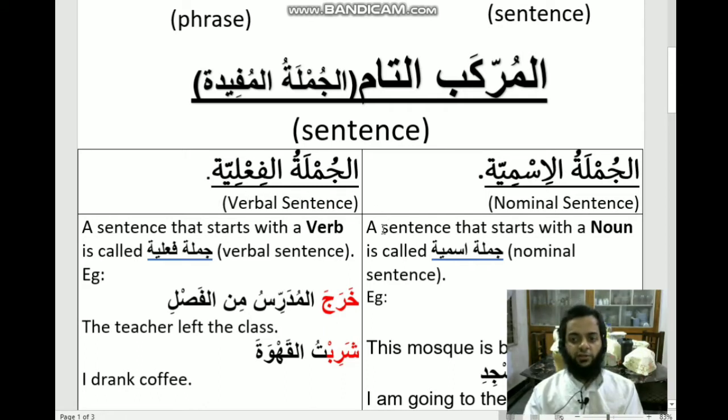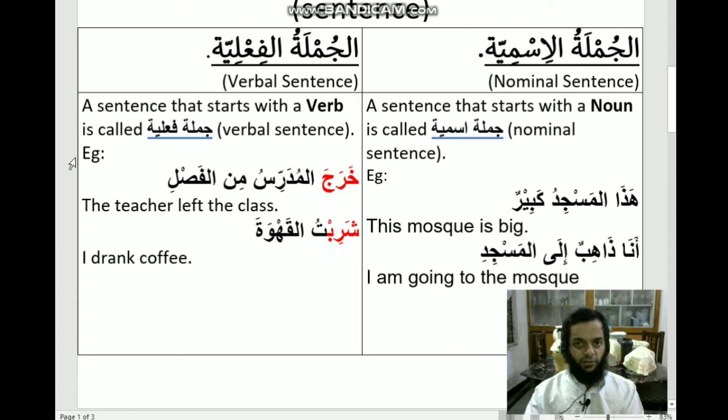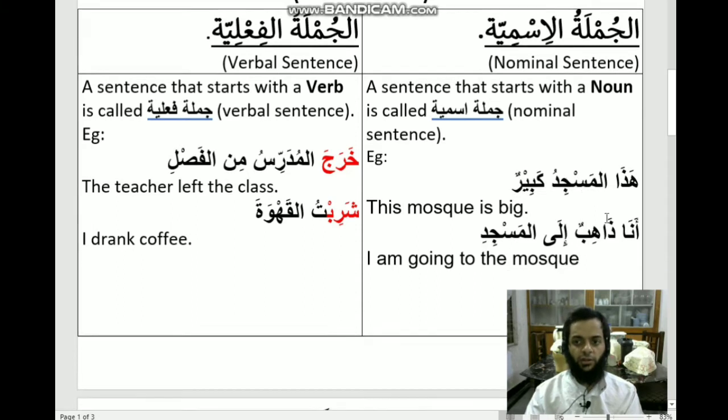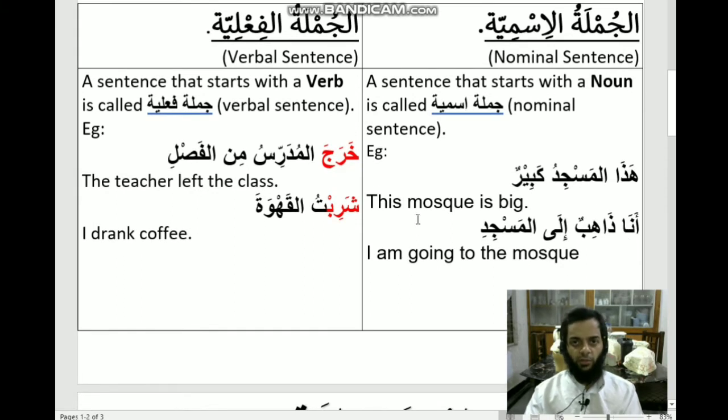A sentence that starts with a noun is called Jumla Ismiya or nominal sentence, and a sentence that starts with a verb is called Al Jumlatul Fi'liya or a verbal sentence. Here you can see I wrote a few examples. Hazal masjidu kabirun, this mosque is big. Ana dhahibun ilal masjidi, I am going to the mosque.